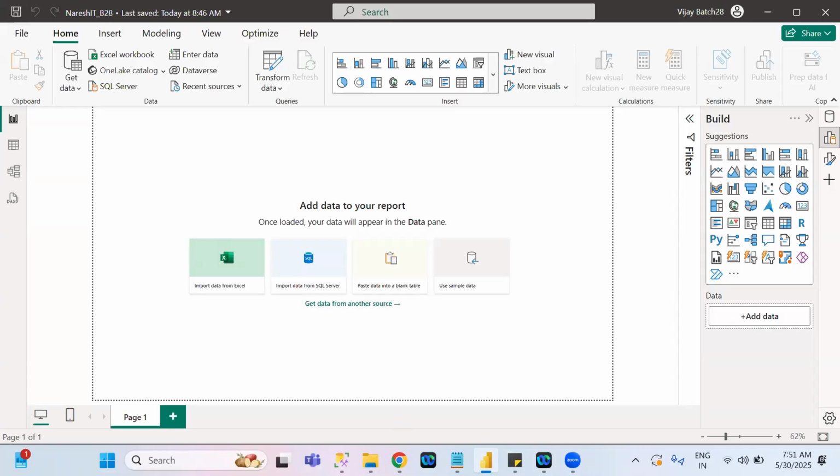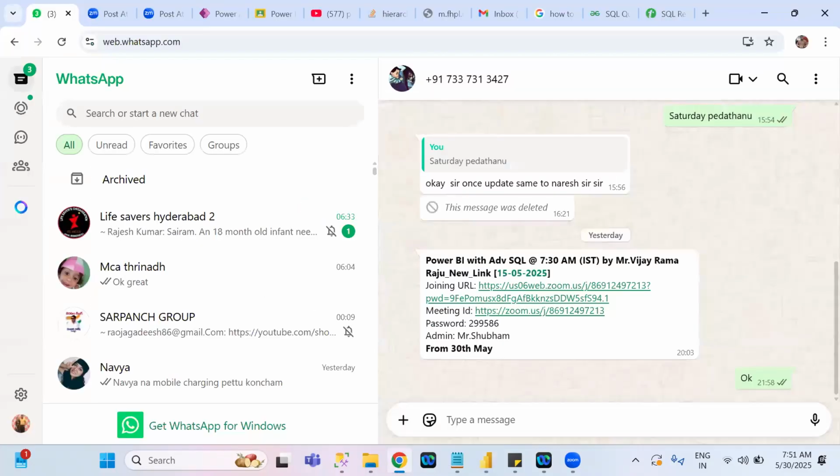See here, first of all, don't ask multiple times. I cannot explain all these things repeatedly. That's the reason I will explain now itself. A very, very important point is, first of all, how to download the documents, whichever documents I shared in Google Classroom, into your local system. That is the first point.